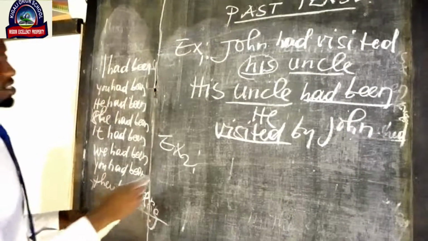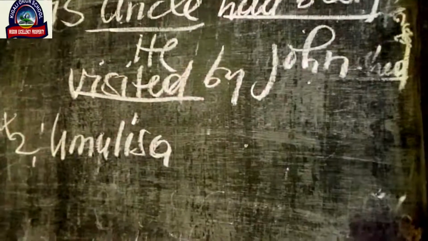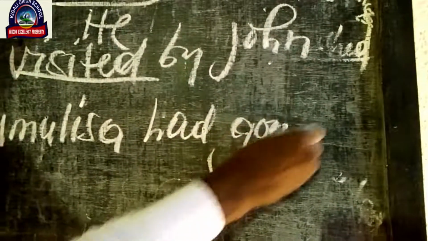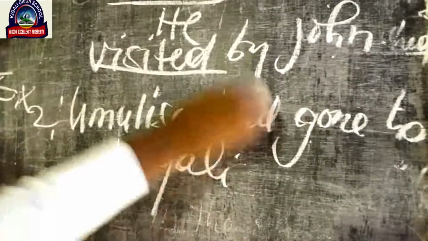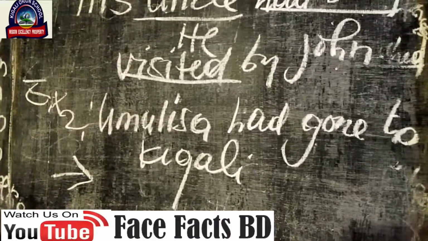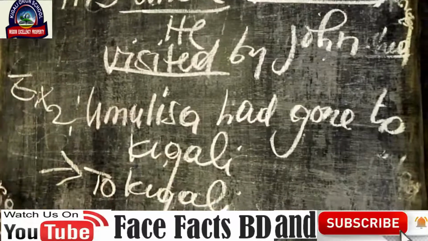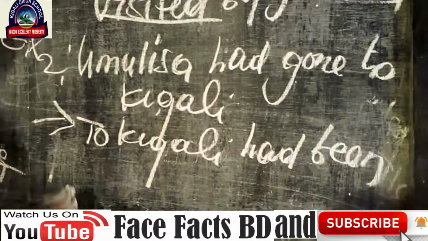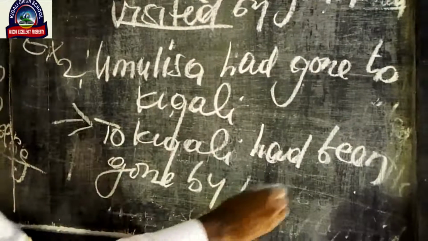I say that Umurisa had gone to Kigali. Our sentence is in past perfect. What can I do? I say that to Kigali had been gone by Umurisa.